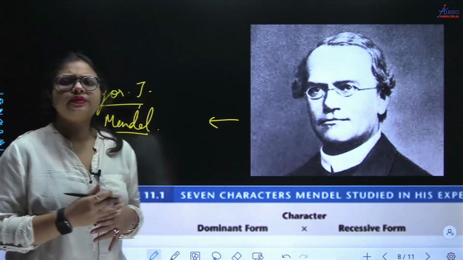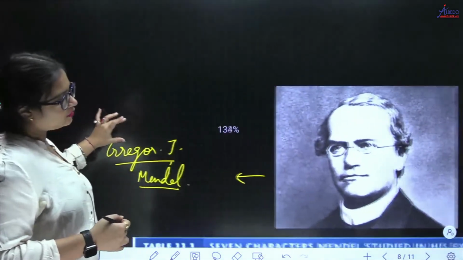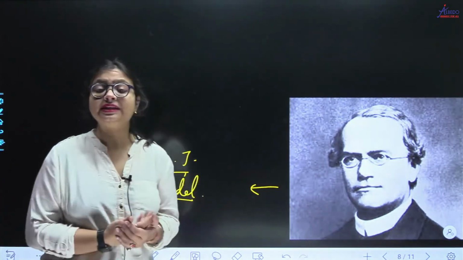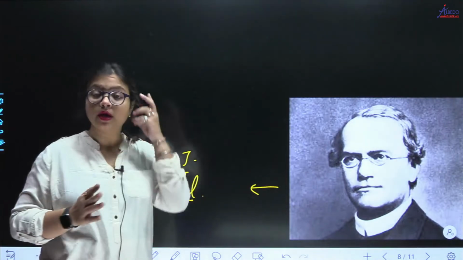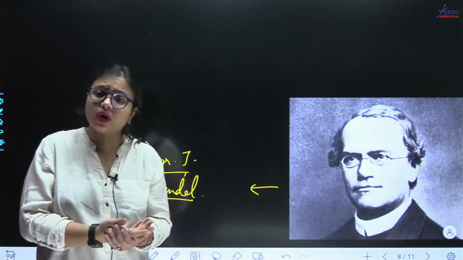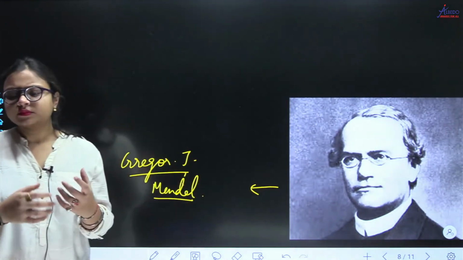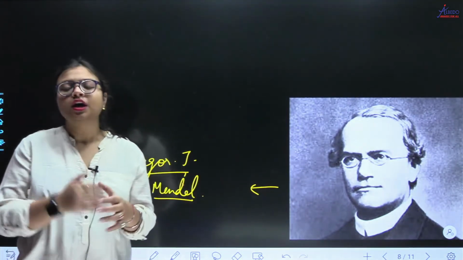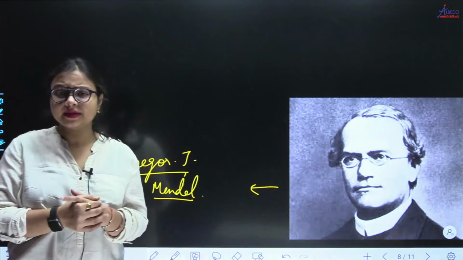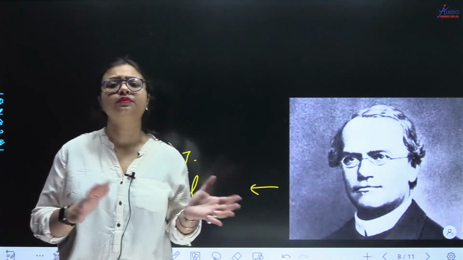So now you know that we have got DNA in our cells, we have got genes in our cell. But when there was no electron microscope, how do you look at the DNA of your cells? You look at it by electron microscope. Now when there was only light microscope, and no such discoveries that there is something called DNA, something called genetic material, this Gregor John Mendel experimented on pea plants for understanding the traits. What he saw was that all the organisms look like their parents. You must also have noticed that you look like your parents, and all the organisms in this world look like their parents.